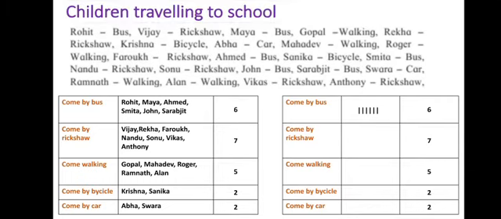The same I will do for the next also. Instead of writing the 7 names Vijay, Rekha, Farooq, Nandu, Sonu, Vikas and Anthony, I have drawn 7 lines and so forth. For 5 names, 5 lines, 2 names, 2 lines, again 2 names, 2 lines.